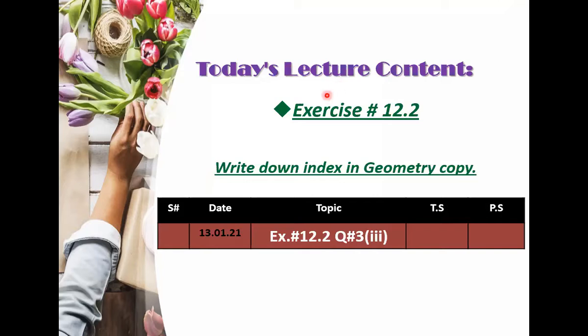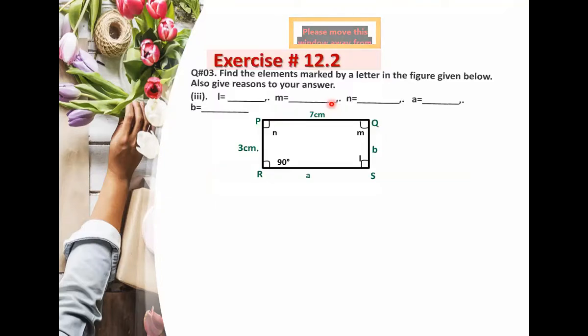Now, as you know, I'm going to explain one example here, and then with the help of that example, you have to solve the question by yourself. Understand? Now look here. This is exercise number 12.2, and this is question number 3. Find the elements marked by a letter in the figure given below. Also give reasons for your answer. Open page number 173 of your math book, and at that page you have this question, and bit number 3 is this.